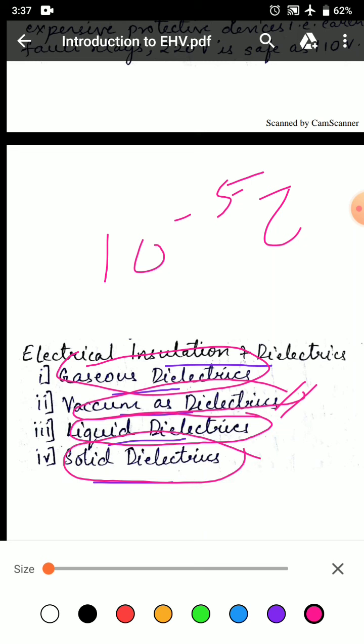For a solid dielectric, very large in number and mostly used solid dielectric are PVC, ceramic, glass, rubber, resins, reinforced plastic, polypropylene, impregnated paper, wood, cotton, mica, pressboard, bakelite, Teflon, etc., along with nanomaterials.